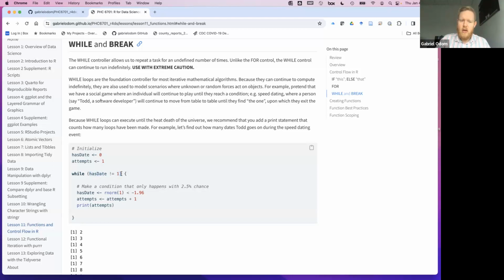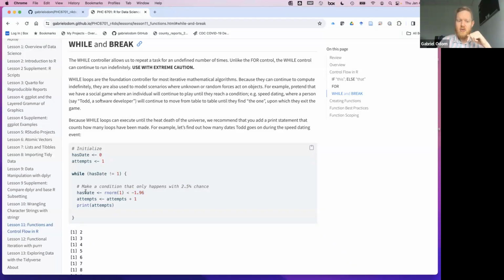While this is not equal to 1, you're going to draw a single random normal value, and you're going to find out, is this less than 1.96? So we know that this happens with 2.5% chance. As a somewhat of a software developer, I know that sometimes we can be a little socially awkward. Sometimes we don't quite pick up on social cues, and so maybe it would be a little bit harder for us to get dates. So we've got a software developer, and we're giving him a 2.5% chance to get a date at this speed dating event or whatever. So each time we're going to draw a random number, and we're going to say, okay, is this less than 1.96? So this is a success.